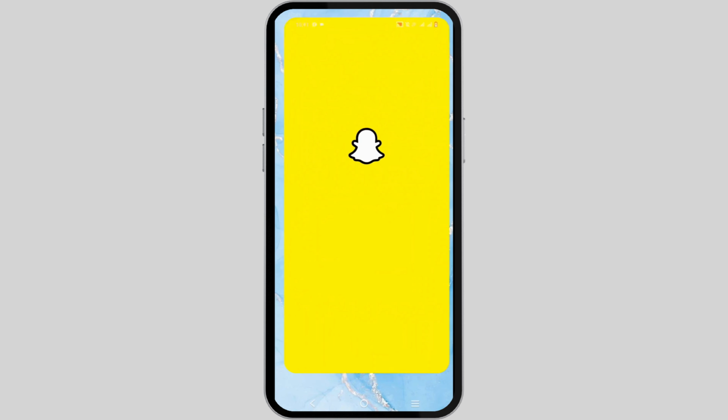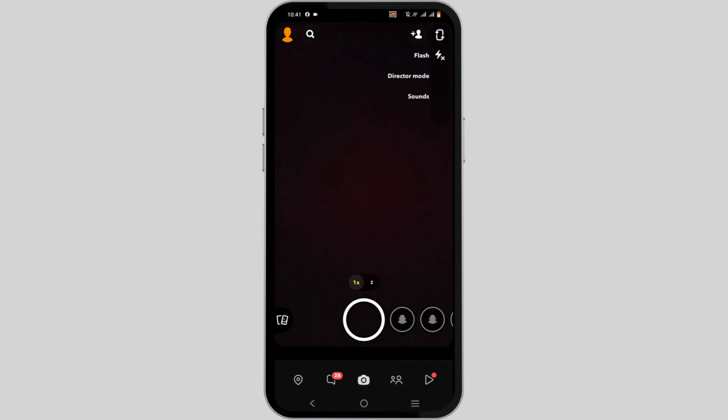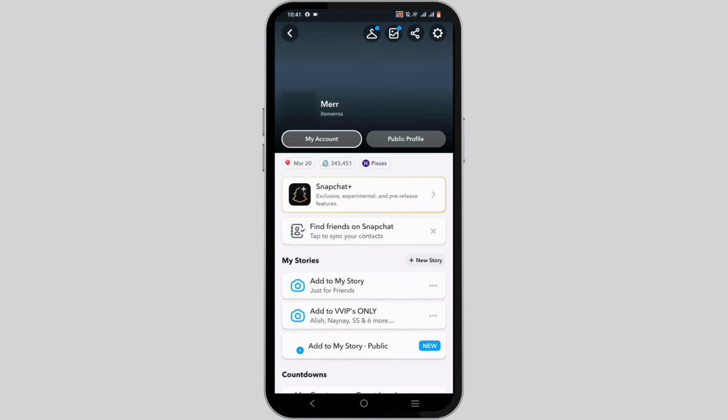Firstly, launch the Snapchat application on your device. Now, if you wish to have no Bitmoji on your Snapchat, it only takes a couple of steps. On the left-hand side, you will see a Bitmoji. Click on it, after which you will see an interface like this.